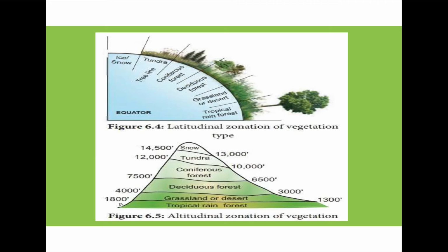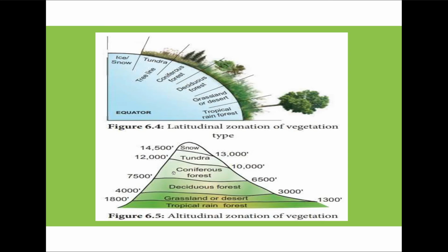The vegetation at the foot of the mountain is tropical rainforest, above which we have the grassland or desert, which lies between the altitude of 1800 feet to 4000 feet. Deciduous forest from 3000 feet to 6500 feet.